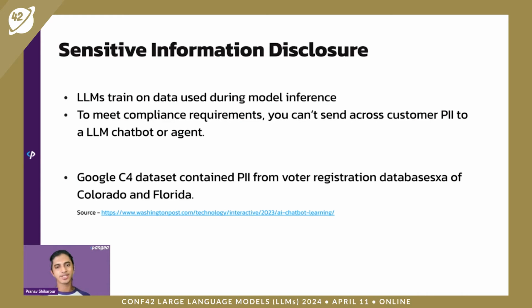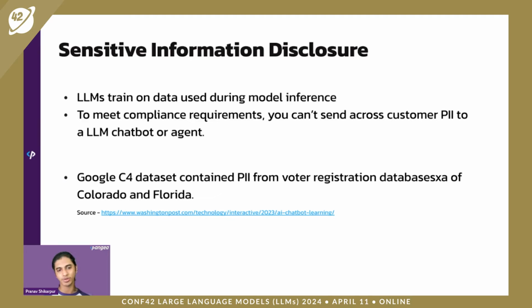Sensitive information disclosure happens a lot. PII disclosure in LLMs happens a lot. I mean, we can see this from the initial data sets that a lot of the LLMs were trained on. The Google C4 data set, for example, contained PII, or personally identifiable information, from voter registration databases of Colorado and Florida. And this is kind of dangerous because it now is trained and can generate personally identifiable information of voters registered in those states. LLMs train on data, even during model inference.